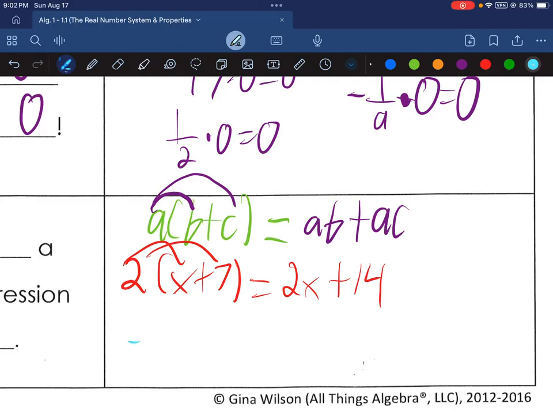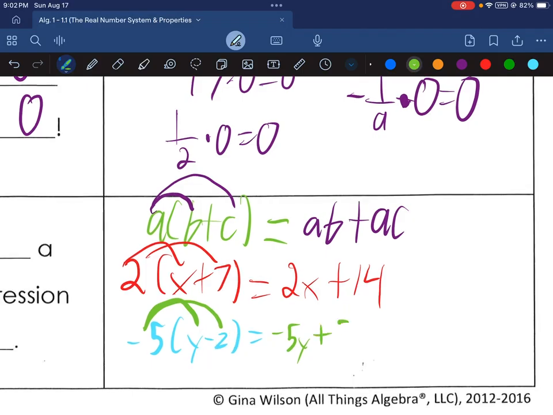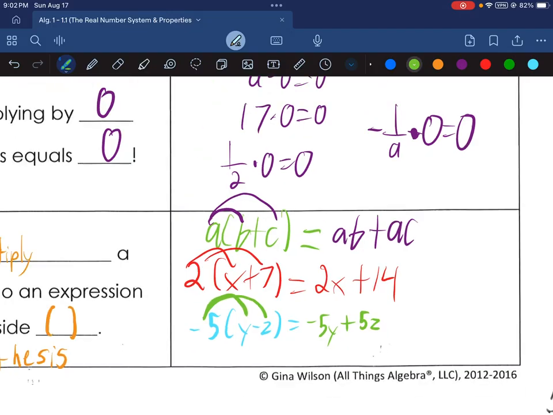Now if I were to give another one here, such as negative 5 times the quantity of y minus z, as we do negative 5 times y, we get negative 5y, and negative 5 times this negative z, remember we can take this minus and just associate it with a number or term behind it. So negative times a negative is a positive, and that'd be 5z.